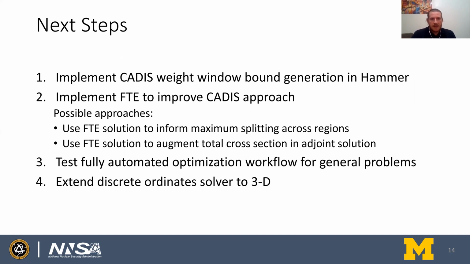Next steps in this work are to implement the CADIS weight window bound generation approach in Hammer so that we can then use the future time equation solution, which we already have, to improve the CADIS approach for weight window generation. Those approaches, as we've discussed before, are to inform maximal splitting parameters across regions, then maybe to augment the total cross section to discourage particles entering high cost regions. We would then need to fully test the automated workflow for more general problems and ideally extend the discrete ordinates solver to 3D so we could solve more interesting problems.